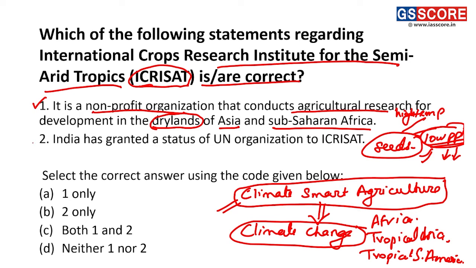Okay. Now statement 2: India has granted a status of UN organization to ICRISAT. Analyzing this statement, this is also a correct statement because India has granted ICRISAT the status of a UN organization. Its head office in India is situated in Hyderabad, thus making statement 2 also correct, and the answer for this question is C, that is both 1 and 2.